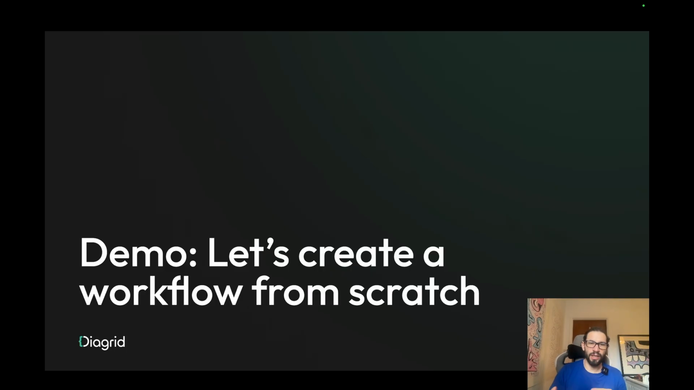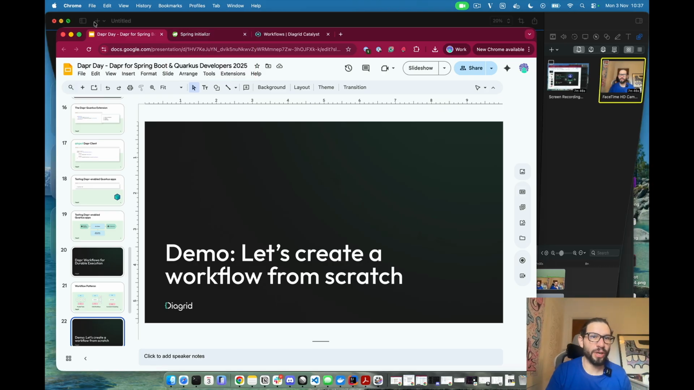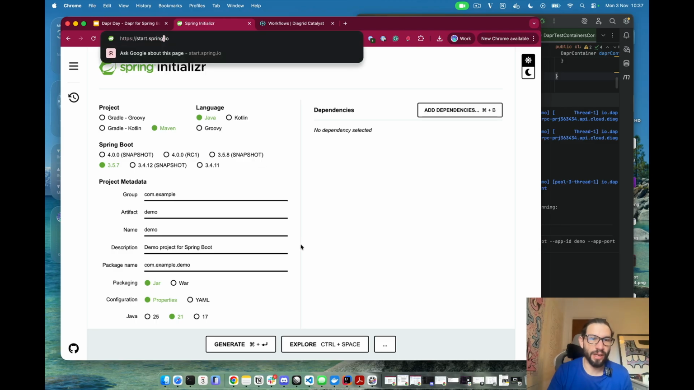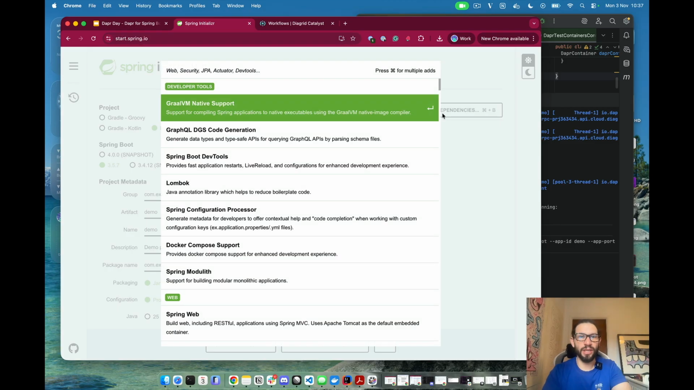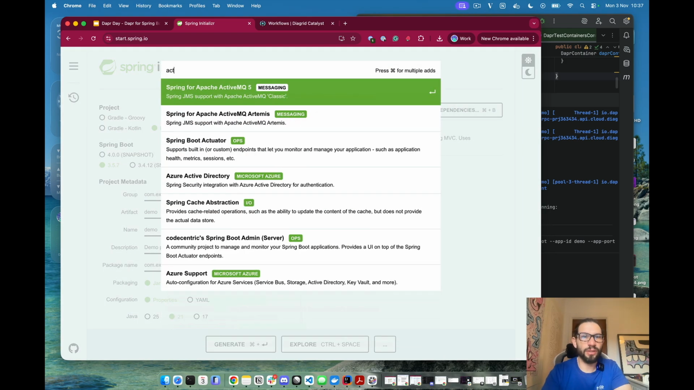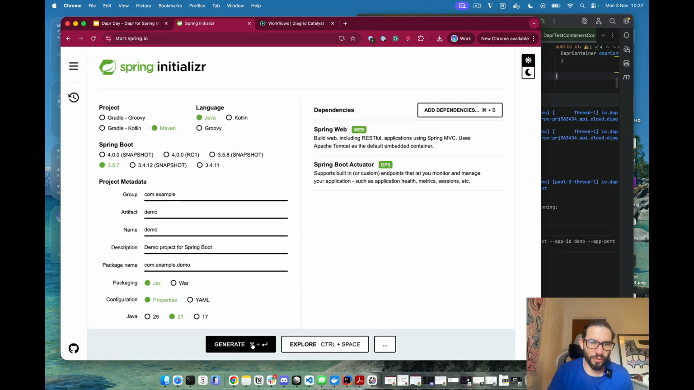So instead of continuing to talk about Dapr workflows, I wanted to create a simple Spring Boot application, create a workflow, and show you the basic steps that you need in order to get started with this. So let's do that. Okay, so in order to do that, we're going to create a new application from start.spring.io. This allows you to create just a template for the application. We will add web, and we will add actuator, right? Because we want to have health checks for the application.